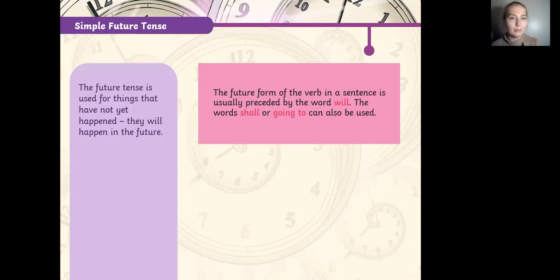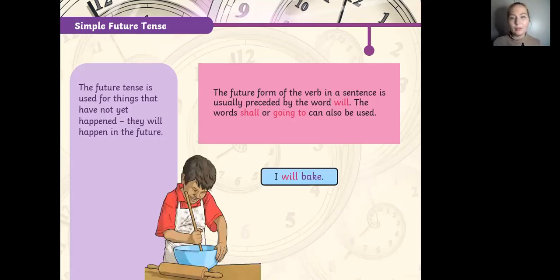The key auxiliary verbs would be will, shall, and going to. These are just the main helping words, let's say. I will bake. The auxiliary verb is will.